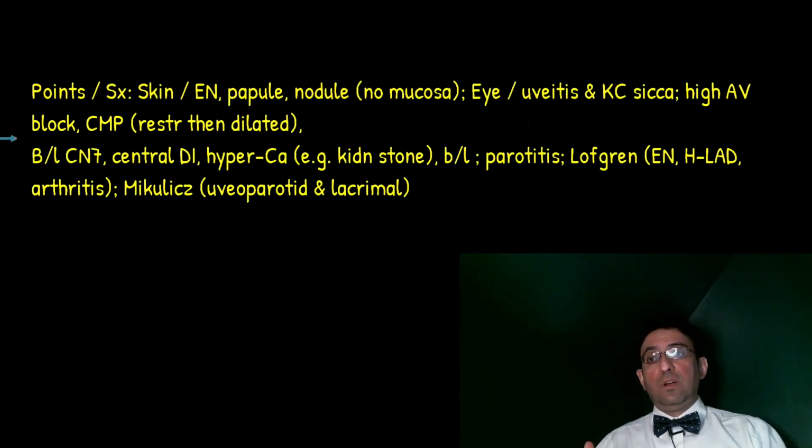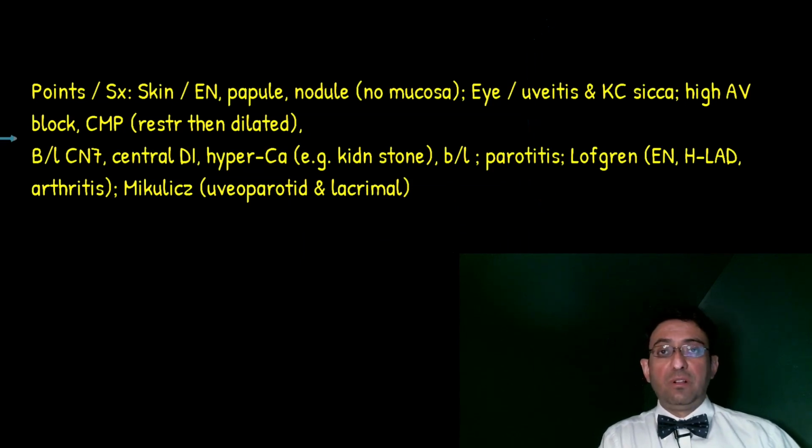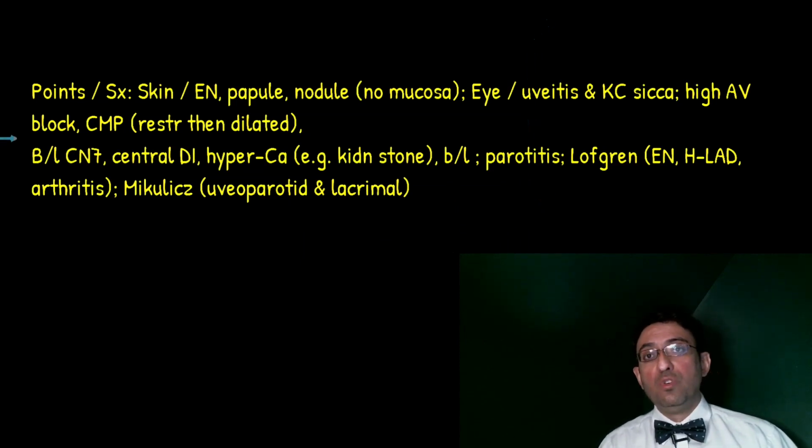Even though initially it was considered a relative of sarcoidosis and also had some mixed findings similar to Sjogren's syndrome, it is now classified under the IgG4 related disorders, and its constellation of symptoms is uveitis, involvement of lacrimal and salivary glands, and possibly a couple of other findings such as autoimmune pancreatitis. Always remember the hallmark is the presence of IgG4 positive plasma cell infiltration in the tissues involved by Mikulicz syndrome.